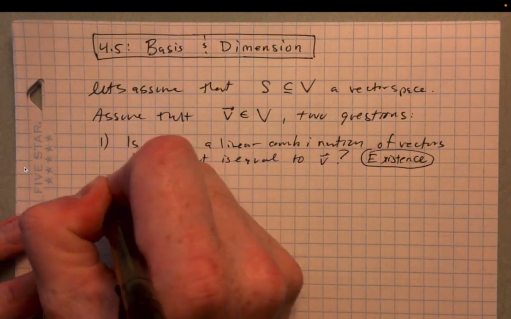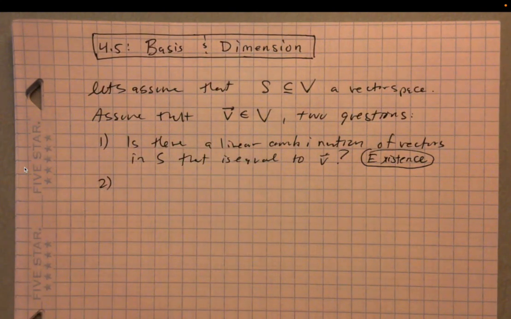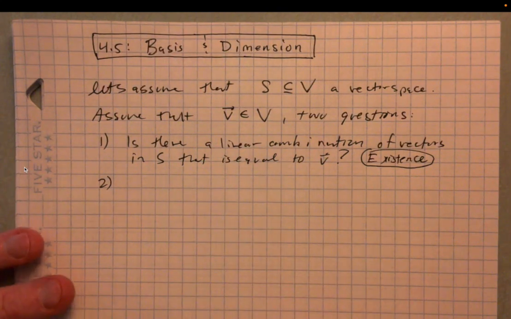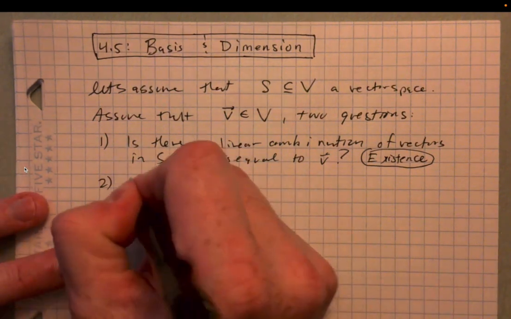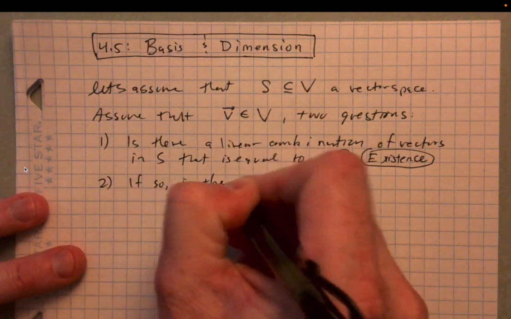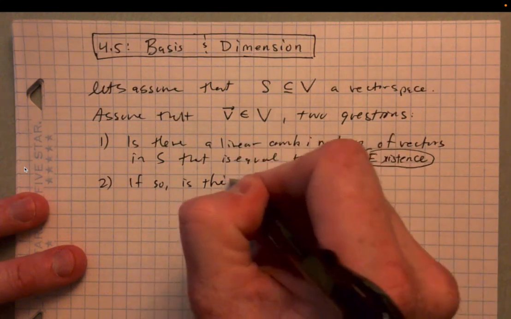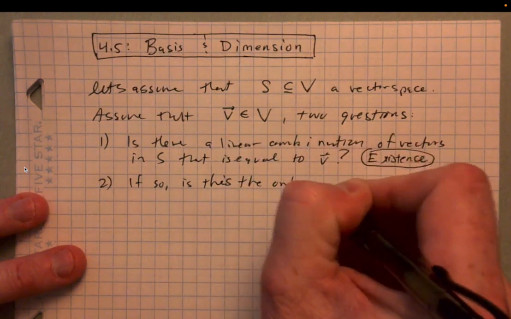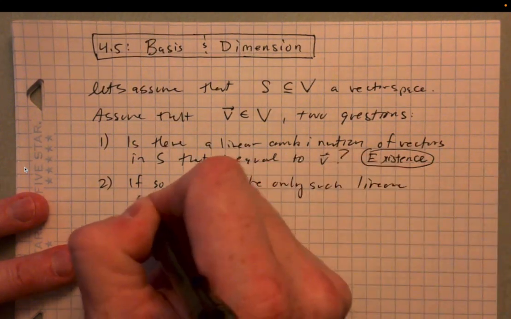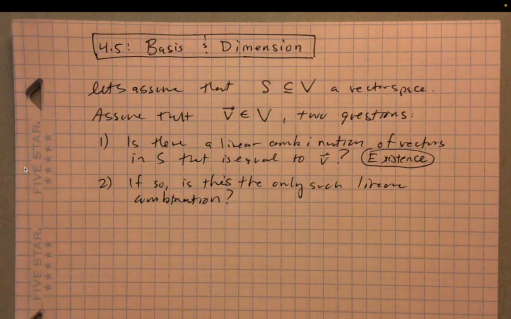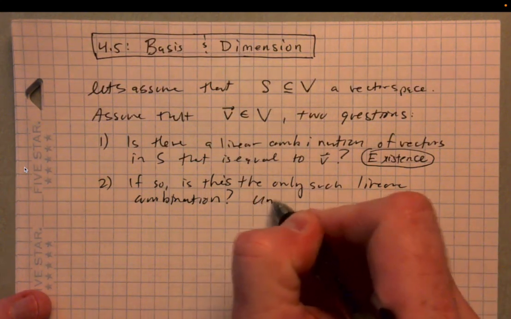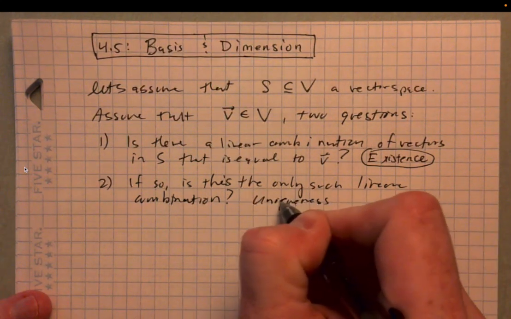The second question we can ask is a question about uniqueness. So if there is a linear combination of vectors in S that is equal to v, is it unique? So if so, is this the only such linear combination? Meaning, can you do it in lots of different ways? Is there one combination for v from the vectors in S, or are there many? Okay, and so this is a uniqueness question.